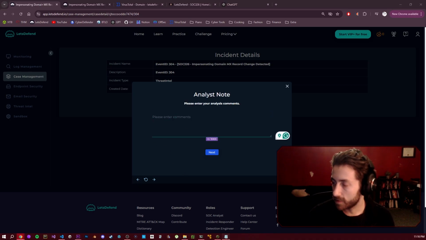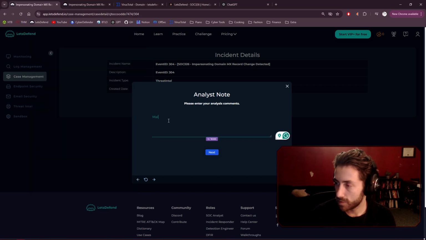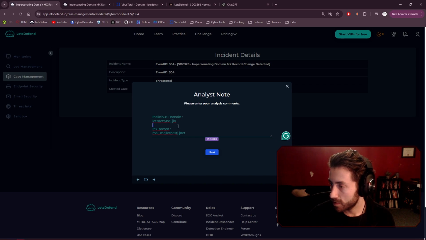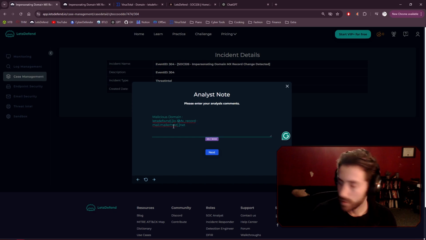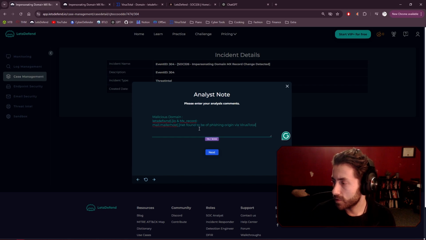Here we can add our analyst note, so let's go ahead. Malicious domain, and MX record found to be of phishing origin via VirusTotal.